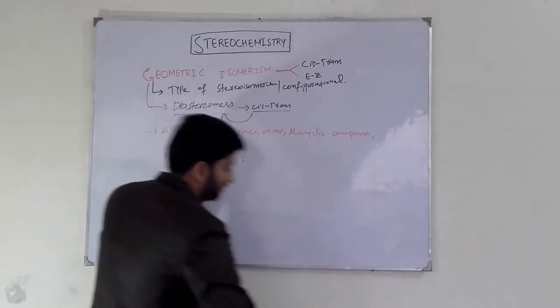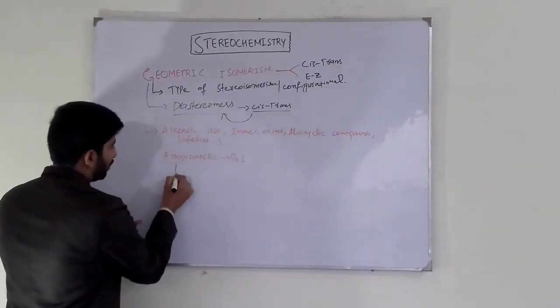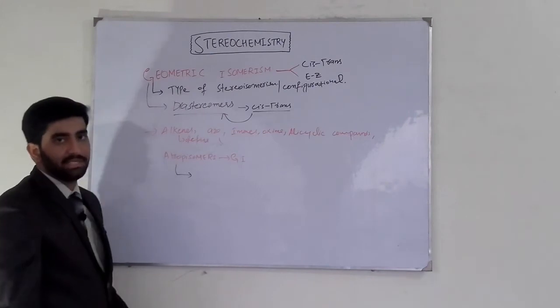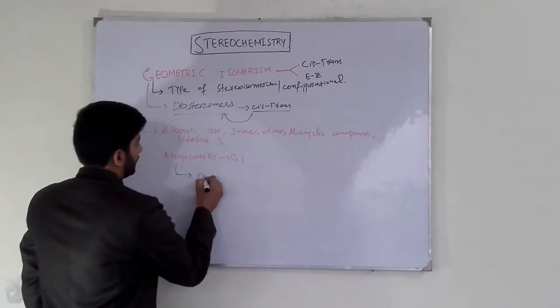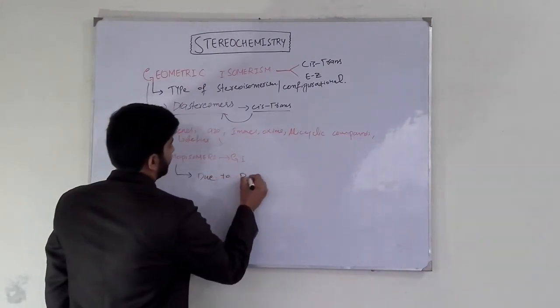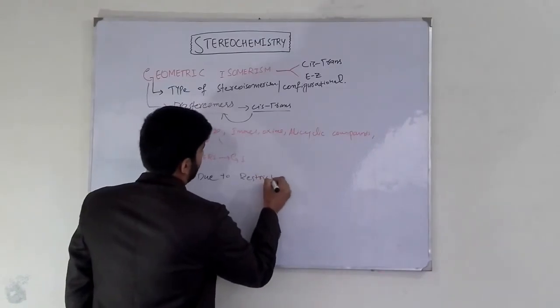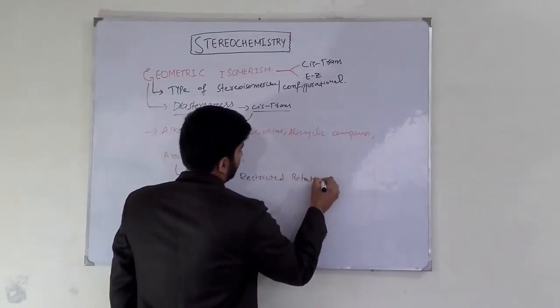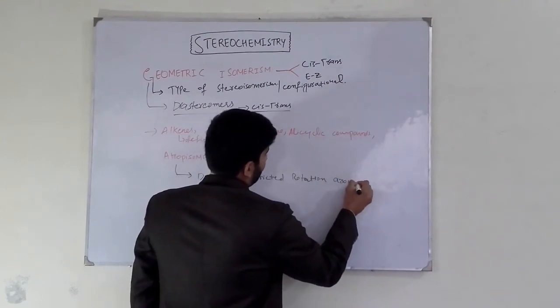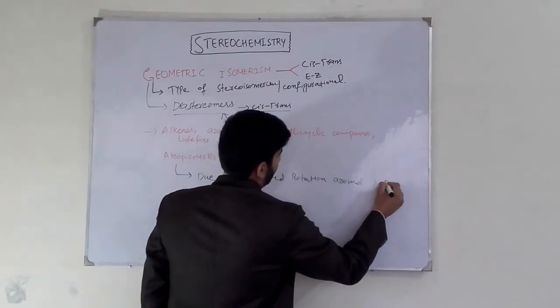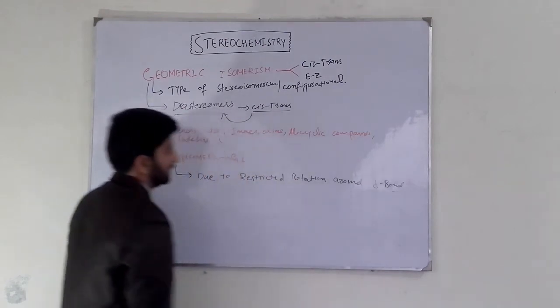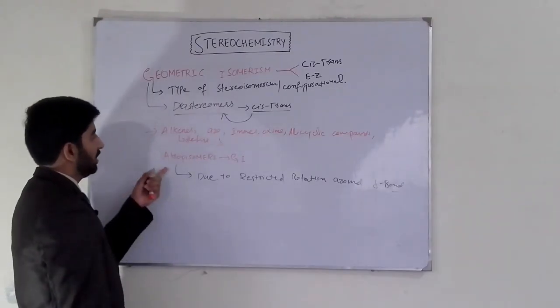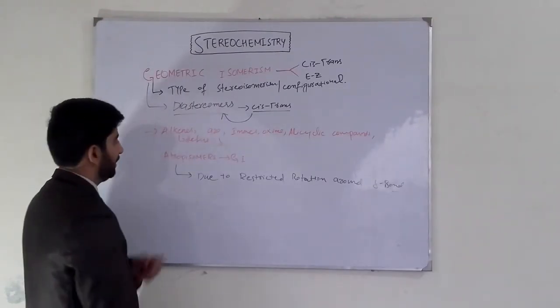Atropisomers are those isomers that show geometric isomerism due to restricted rotation of a sigma bond or single bond. Due to restricted rotation around the sigma bond, they are called atropisomers, and the phenomenon is known as atropisomerism.